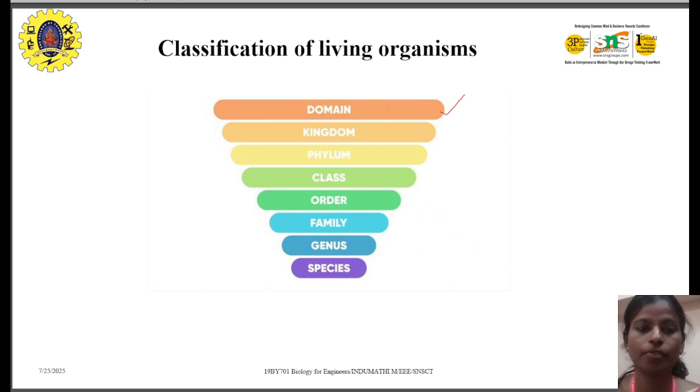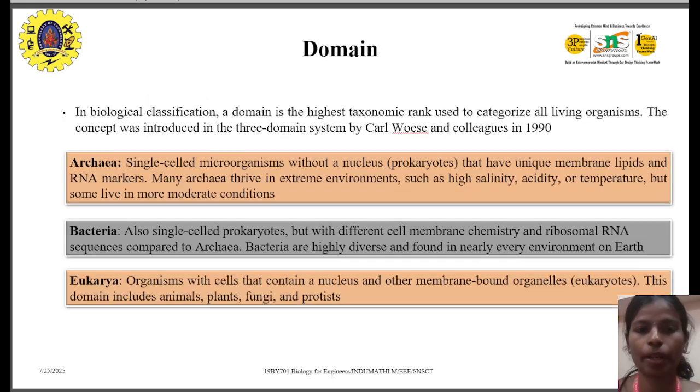Next, we'll see what a domain is. It's the highest taxonomic rank, and we use it to categorize living organisms. In that we have archaea, bacteria, and eukarya. Archaea are single-celled microorganisms, bacteria are single-celled prokaryotes, and eukarya are organisms which contain a nucleus. So these are the classifications of domain.